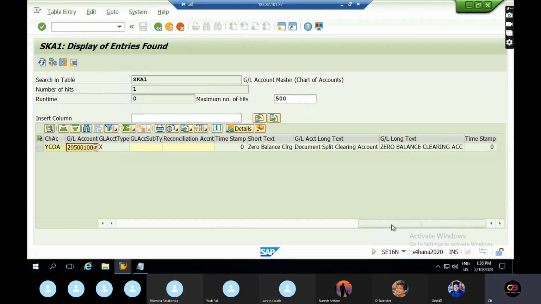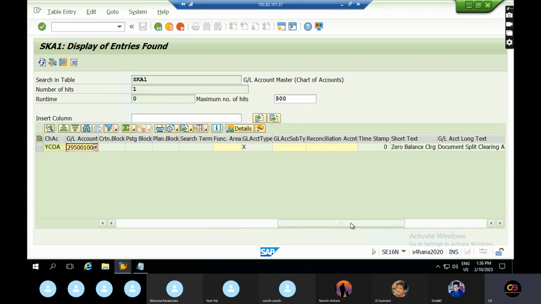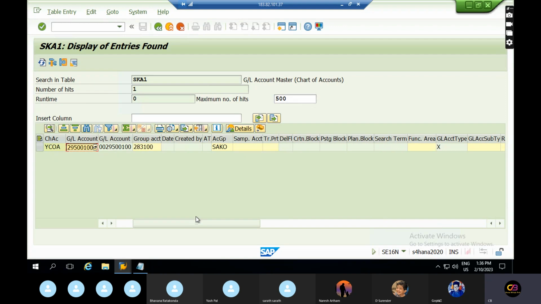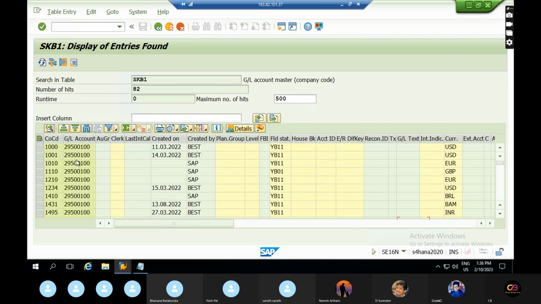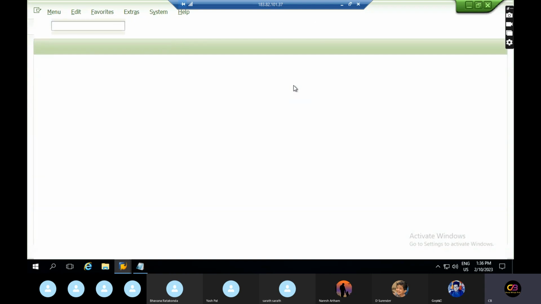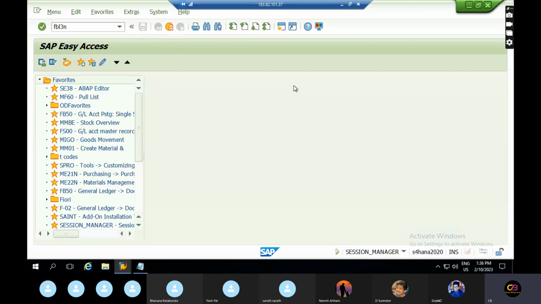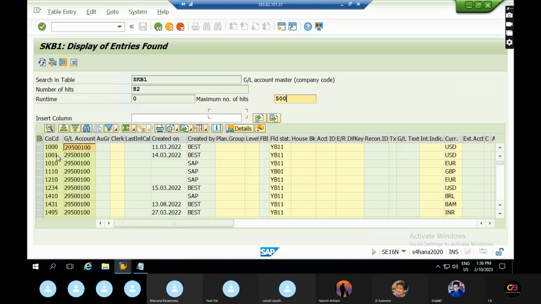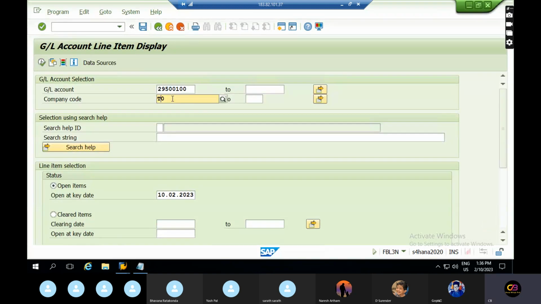Here also we can see. No line item display possible for this.